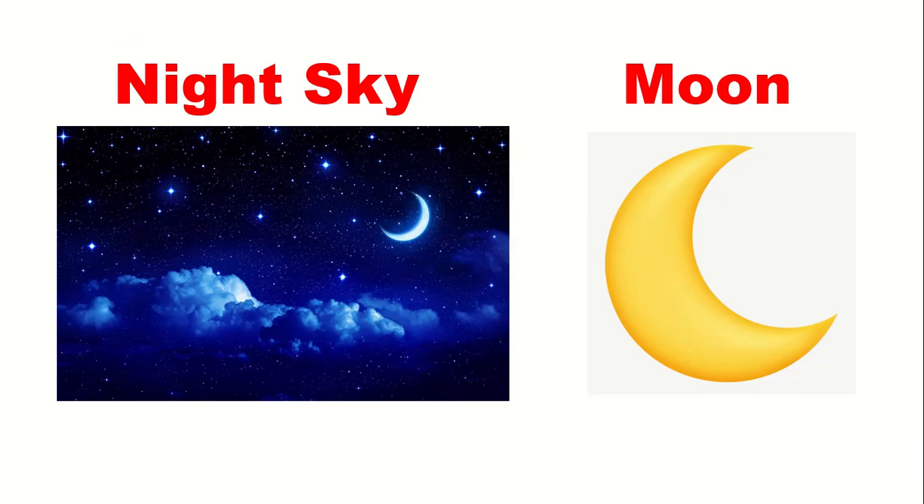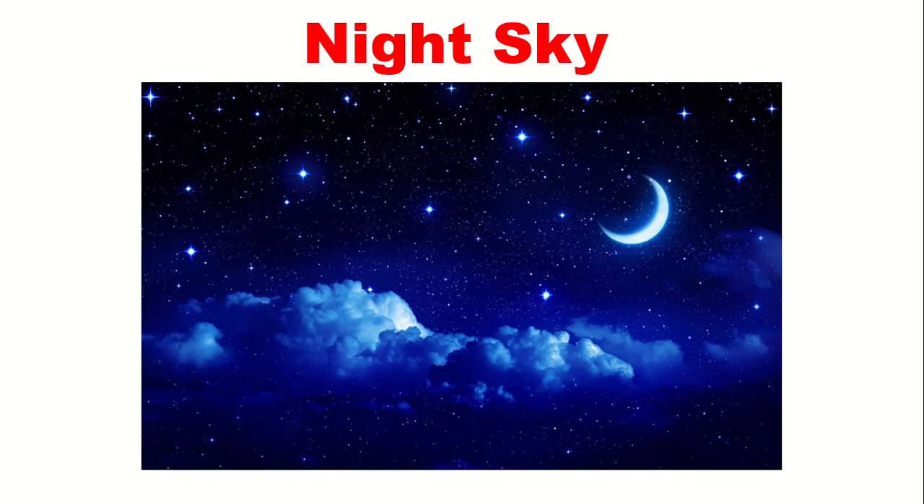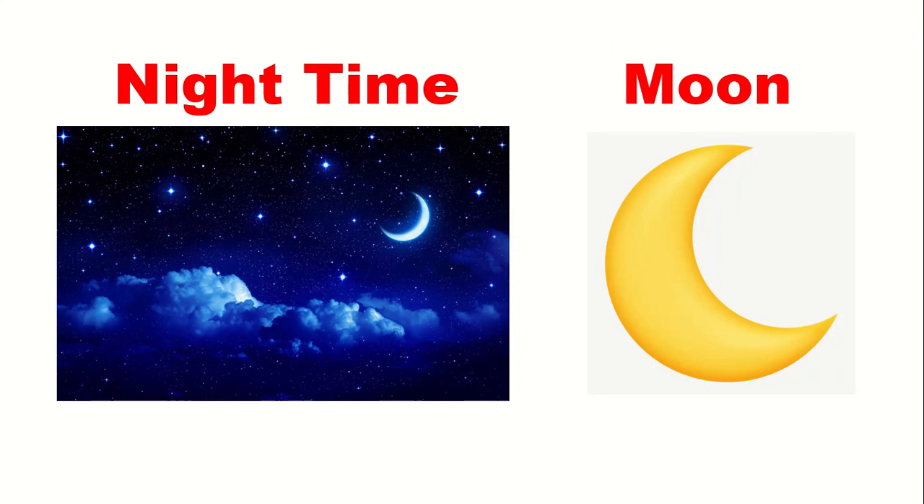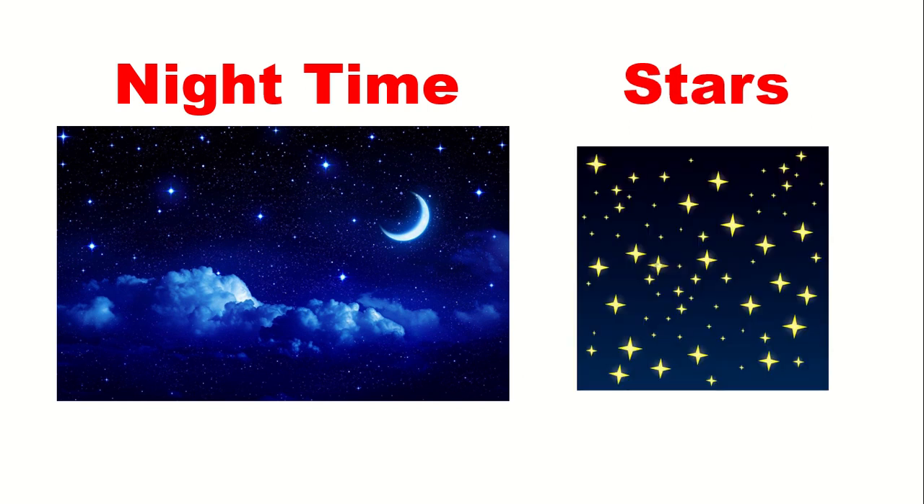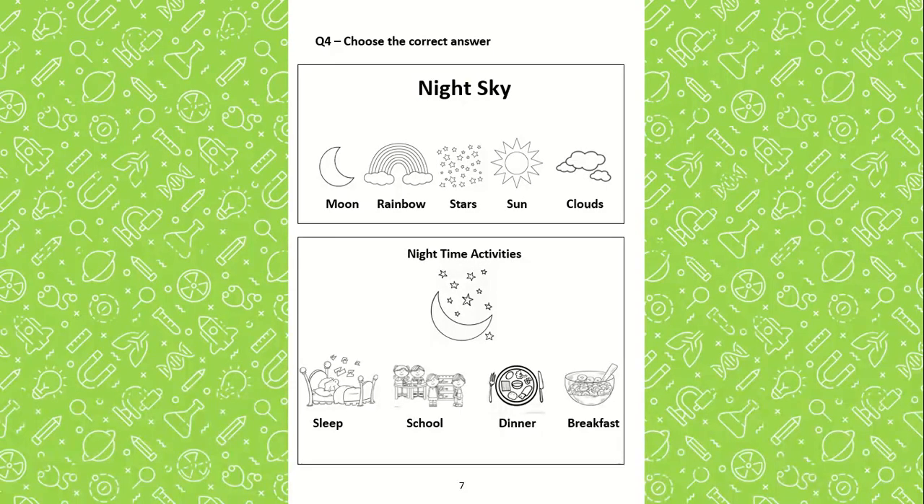Night sky. What happens in the night sky? There is a moon. Moon. What else is in the night sky? Clouds. There are clouds in the night sky. Next are stars. You can only see stars in the night sky.